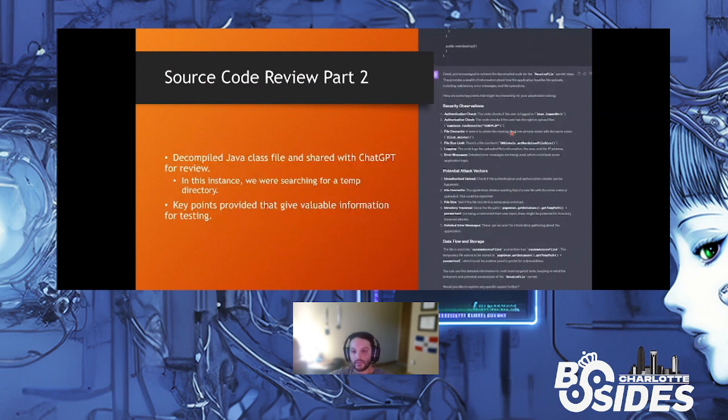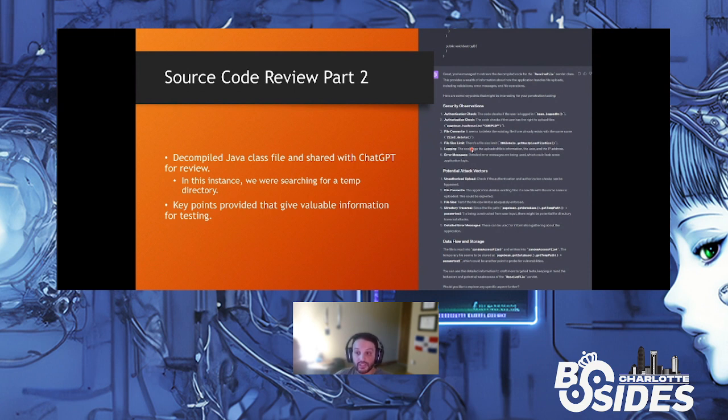So in this next example, this was during an engagement where we found an entire list of Java class files for an application that we were testing. We decompiled these class files and we were searching specifically for a temp file, because we found the ability to upload any kind of file that we wanted into what was called a temp directory, but it wasn't listing where this temp directory was. So we decompiled all these class files. I went ahead and found the receive file class for this upload function, and sent it over to ChatGPT to see if it could find me some information. Unfortunately, in this case, the path wasn't hard coded, so we weren't able to find it.